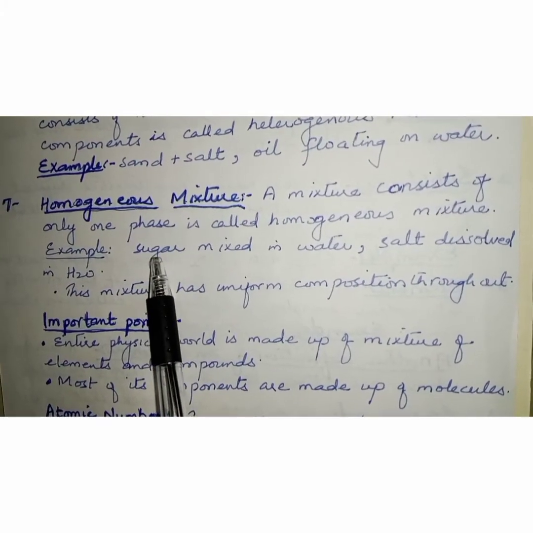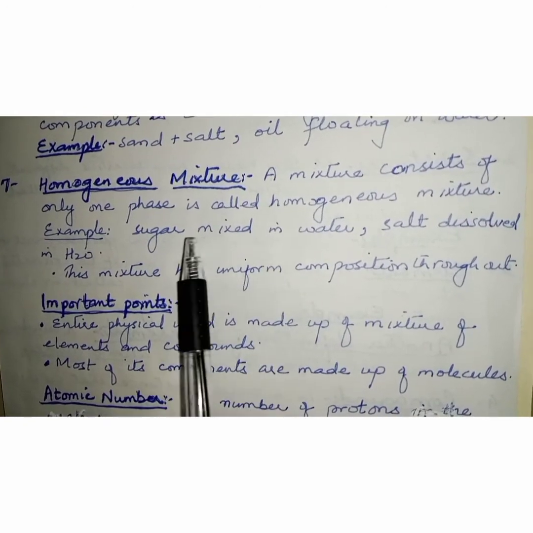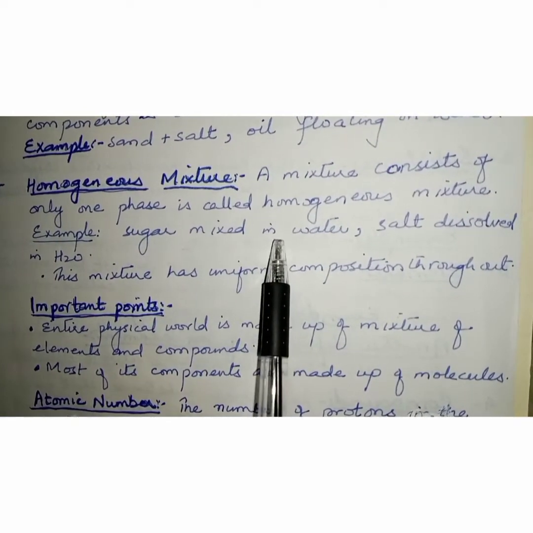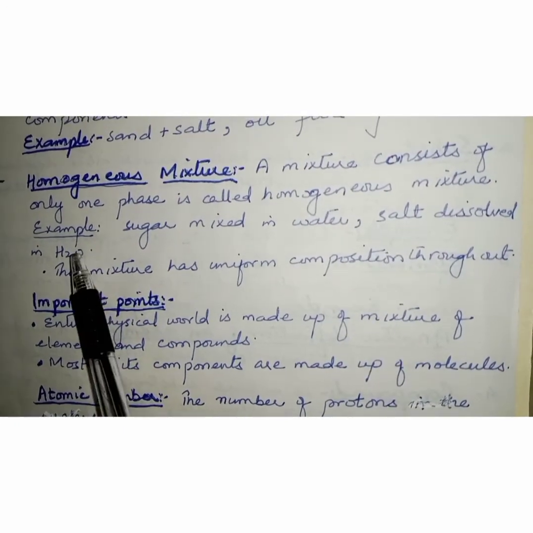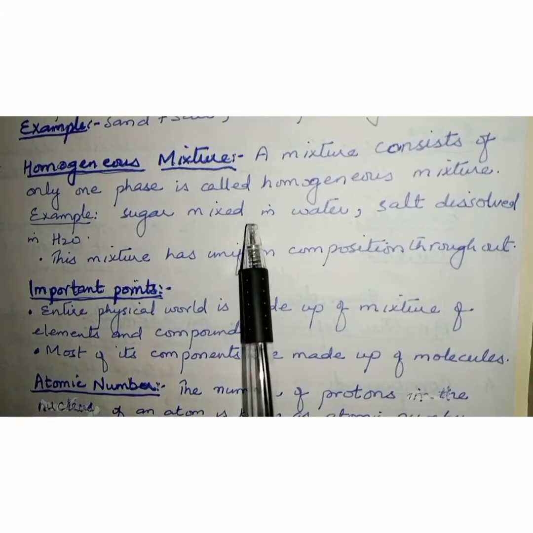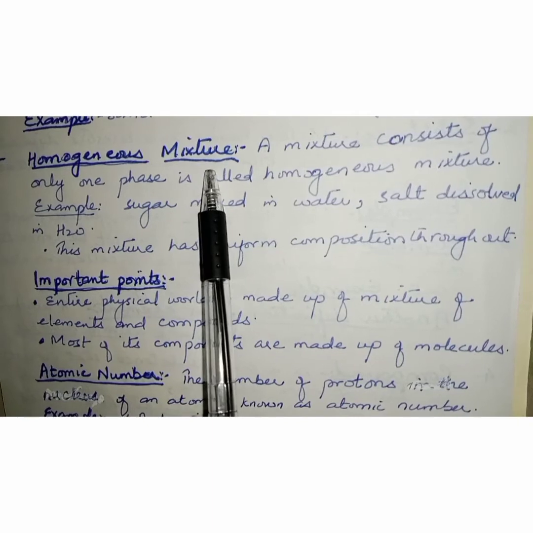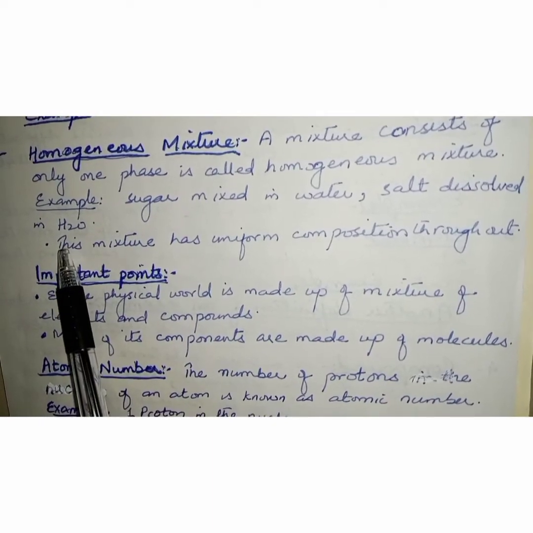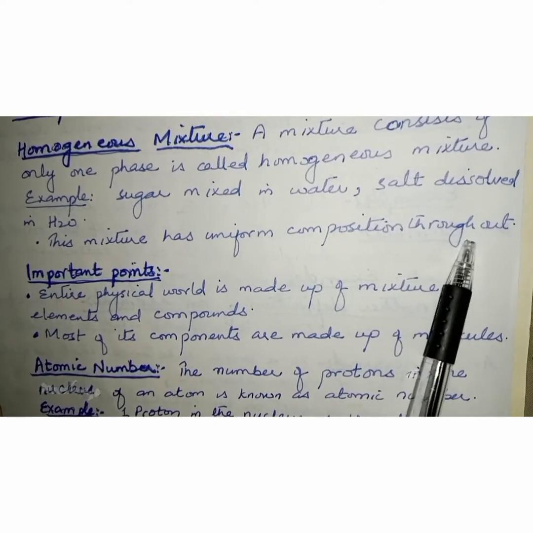Like when we mix sugar in water, we will not be able to see sugar in water after some time when we mix it. Even if we dissolve salt in water, we will not be able to see salt in water when we mix it. So this is an example of homogeneous mixture. Now, this mixture has uniform composition throughout.